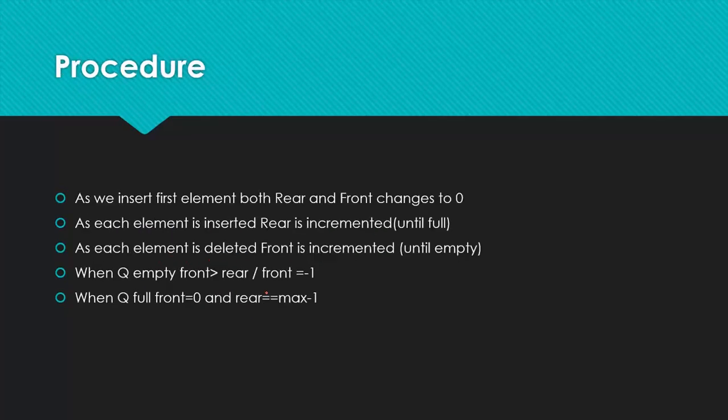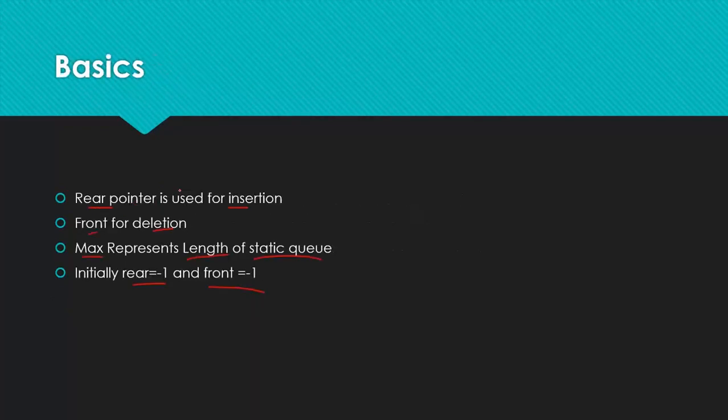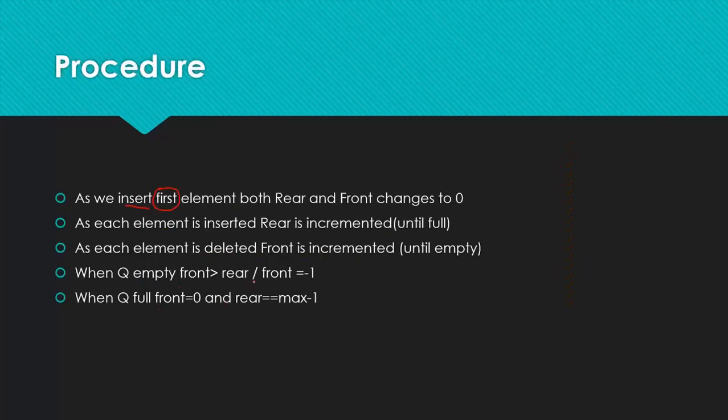Now, coming to the procedure, how the steps are going to be followed. Before the first element is inserted, the rear pointer and front pointer will both be equal to -1. As I insert the first element, both the rear pointer and front pointer will be changed to 0.